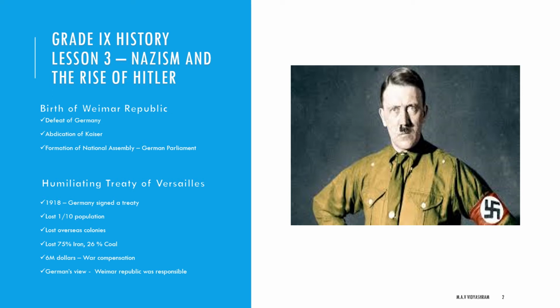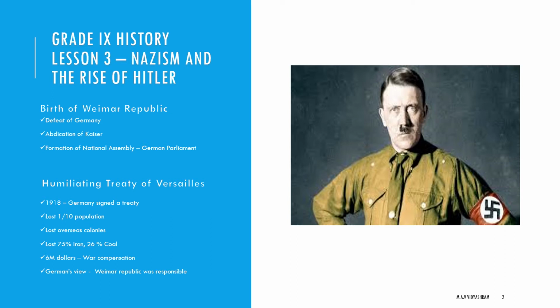The deputies were now elected to the German parliament, the Reichstag, on the basis of equal and universal votes cast by all adults including women. So the defeat of Germany and the abdication of the Kaiser led to the formation of a national assembly.